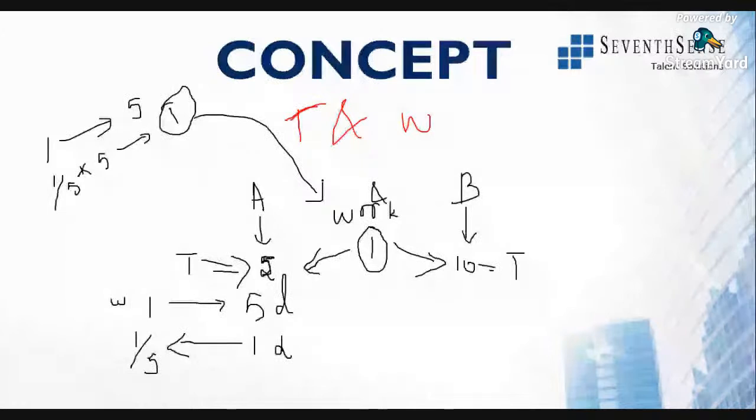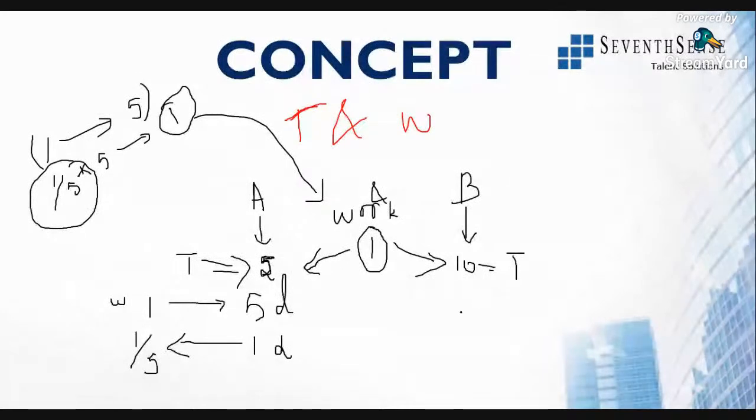Time and work always relates with a unit value of work, that is units. How much amount of unit? So here one work is completed by A in 5 days, so 1/5 of the work is completed every day. Every day it is 1/5 of the work.